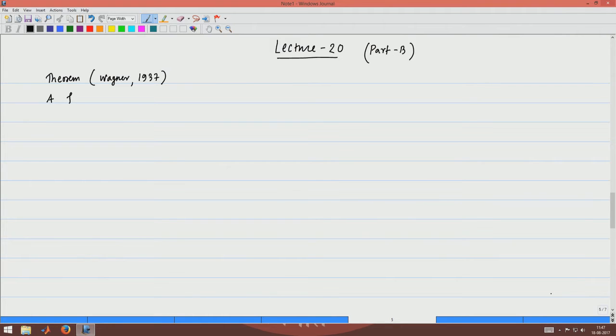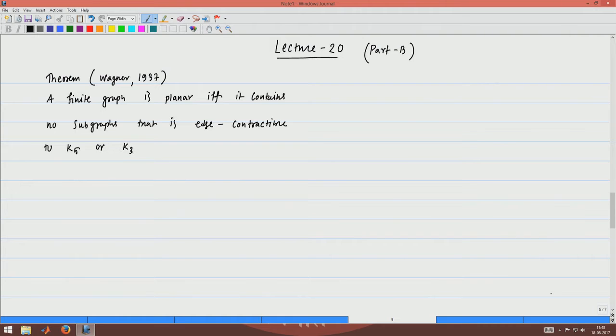A finite graph, that means it has a finite number of vertices, is planar if and only if it contains no subgraph that is edge contractible to K5 or K33.